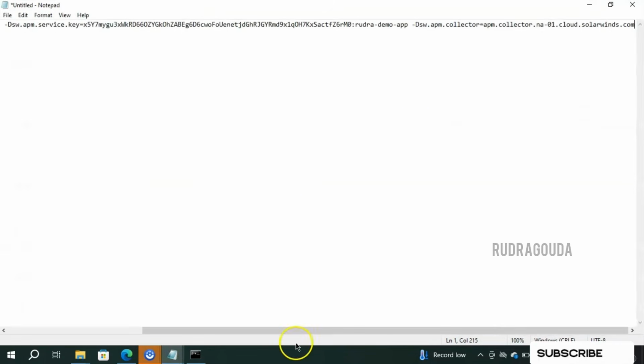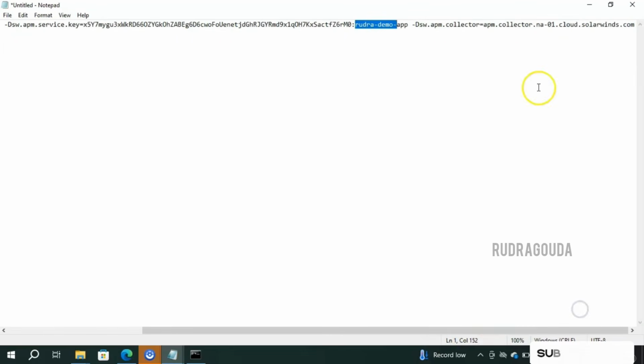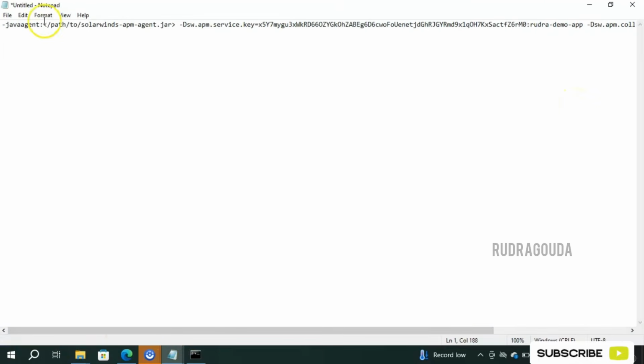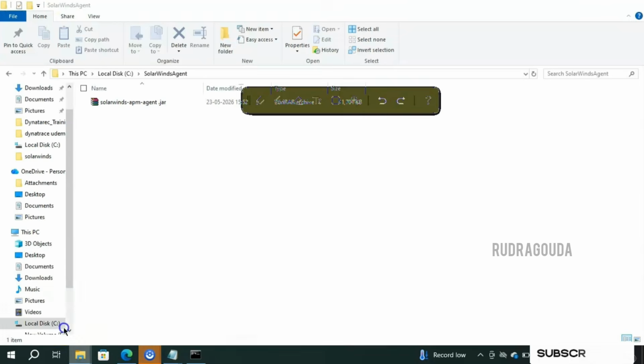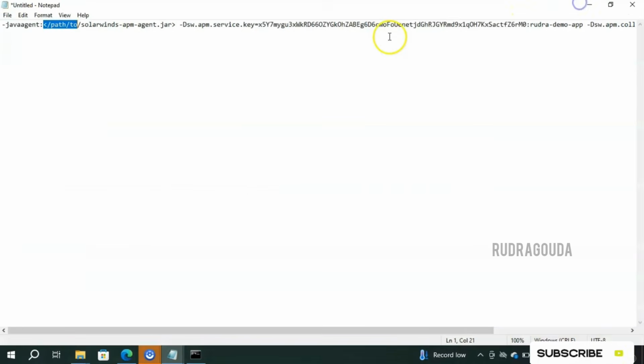Okay, this is the command. Java agent, we need to provide the path, and then this is the service key, and we have provided the name as Rudra demo app, and after that it is taking the APM collector name, that is NA-01. So the only modification we need is to provide the path here. So I'll go to my SolarWinds agent folder and copy this one, and I'll put that information here.